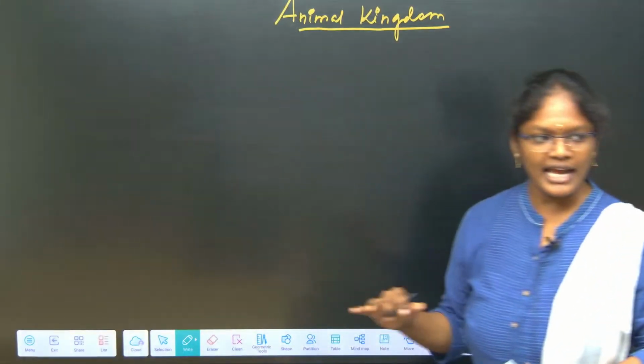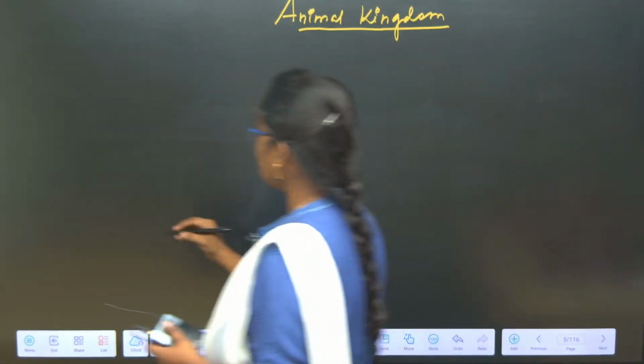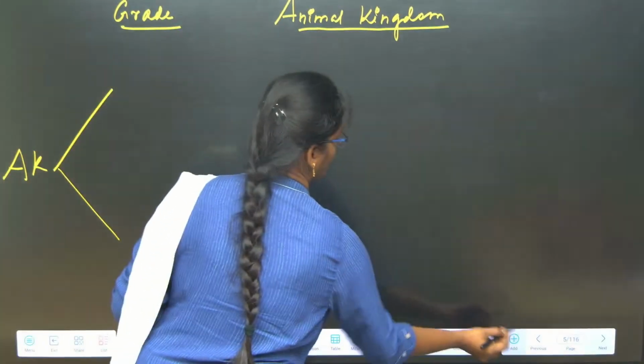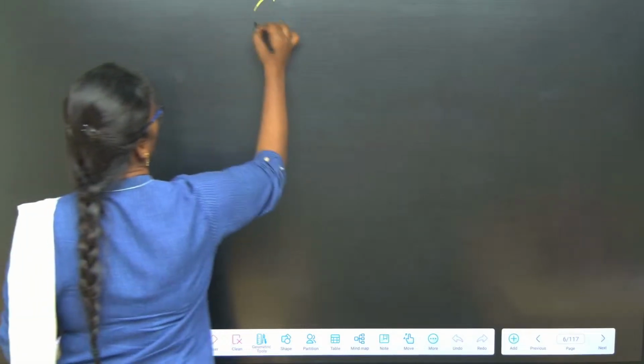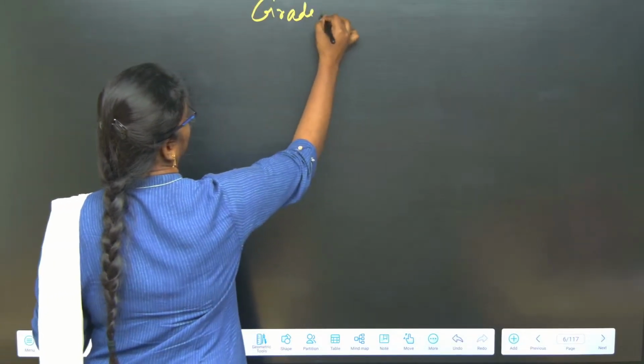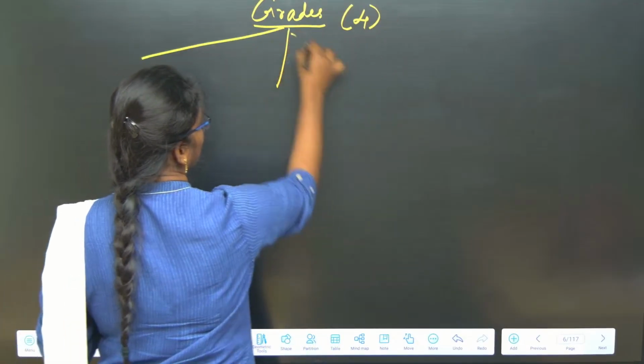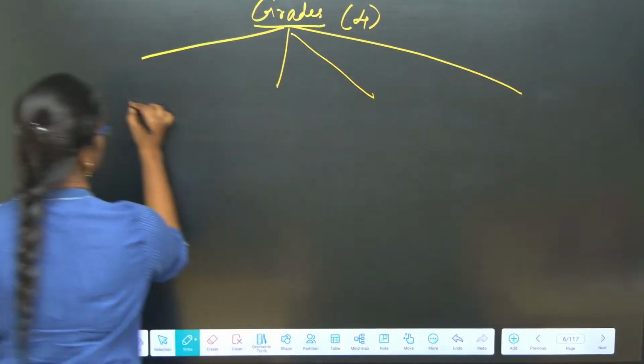We are going to see the animal kingdom now. Okay, so the animal kingdom we can classify into two, based on the grade of organization. We have four different grades of organization. One is cellular level, tissue level, organ level, and organ system level.